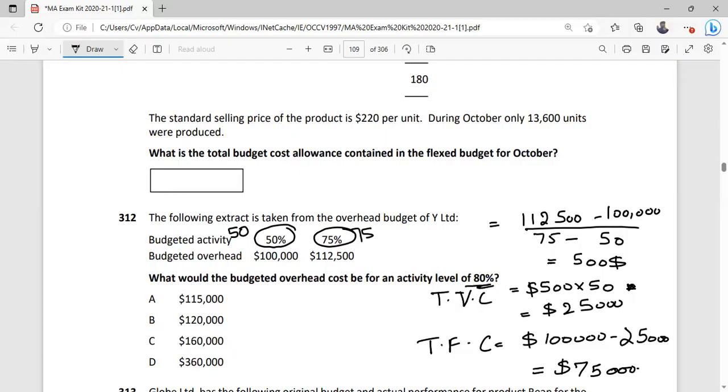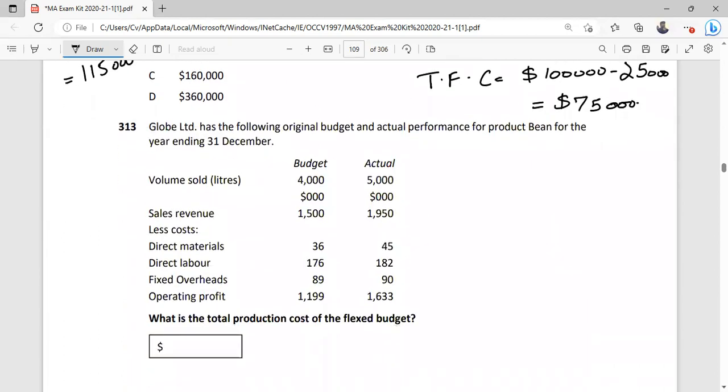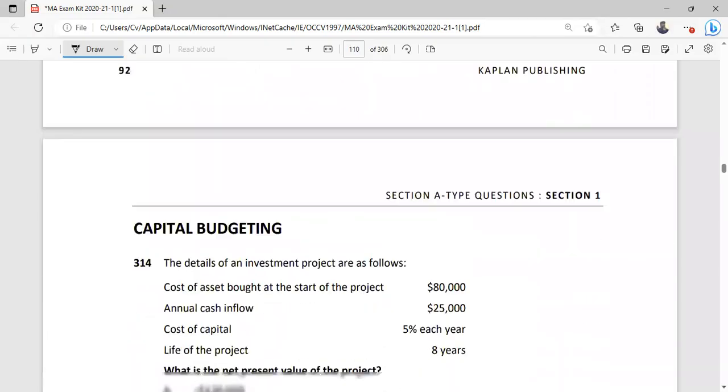Now we are determining for the activity level of 80. So now y is equal to fixed, which is 75,000, plus variable, which is 500 per unit. So we can calculate total overhead. It's 115,000. Any question? Once again, we have the same flex budget question.